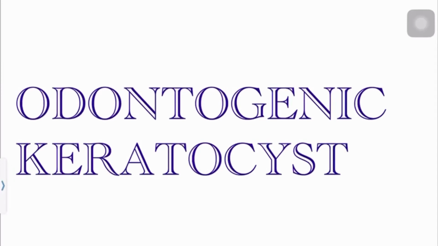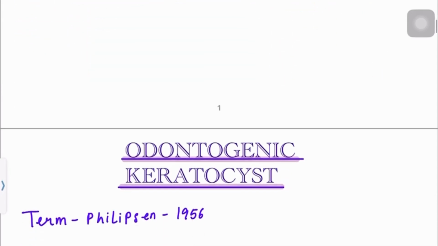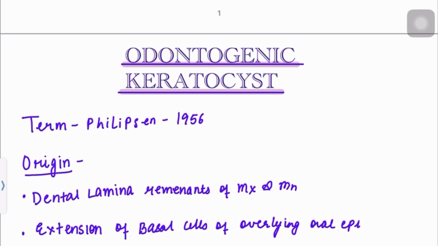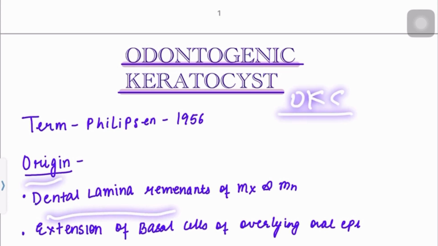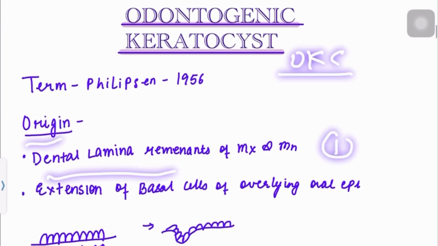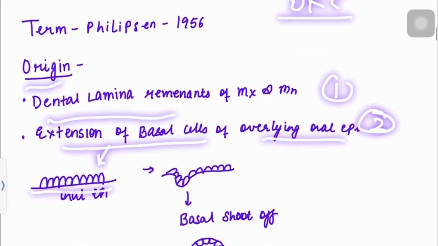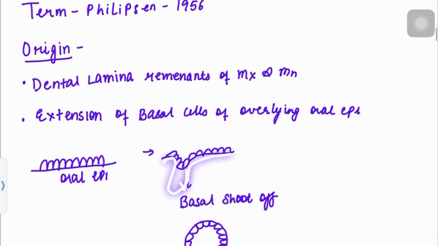Hello everyone, let's see odontogenic keratocyst in a simplified way. Now, this was termed by Philipson in 1956. This odontogenic keratocyst or OKC shows its origin either from dental lamina remnants or from extension of basal cells of overlying epithelium. What does this mean? This means that this oral epithelium can have this basal shoot-offs and this can lead to formation of OKC.